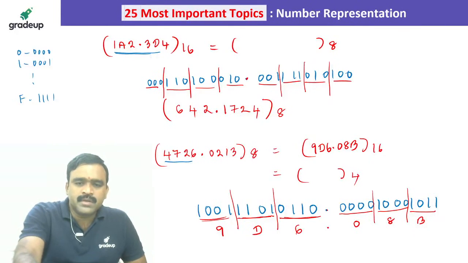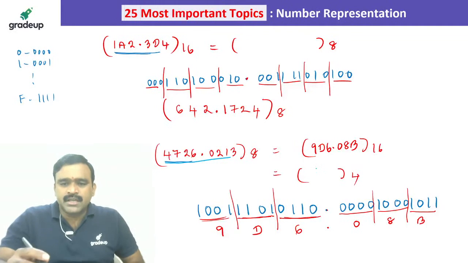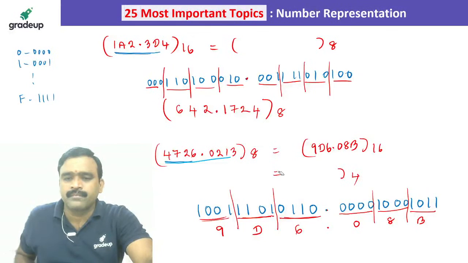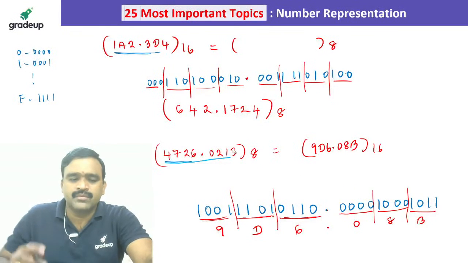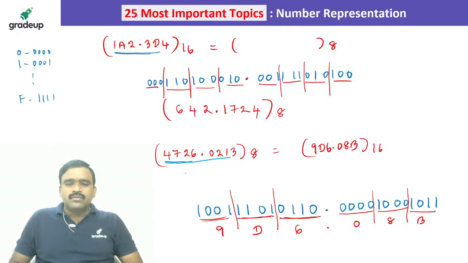So what are those 2 bits? I will write it once again. This part, 4726, I am writing once again here, and I will do this in base 4. Base 4 has only 4 digits: 0, 1, 2, 3.